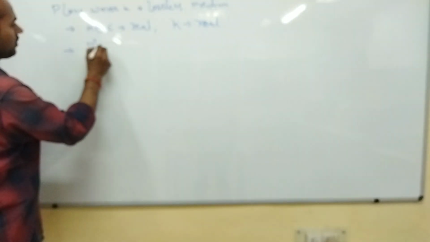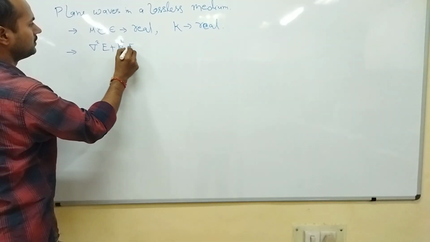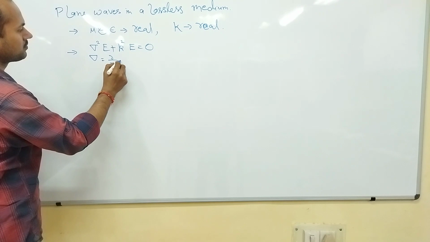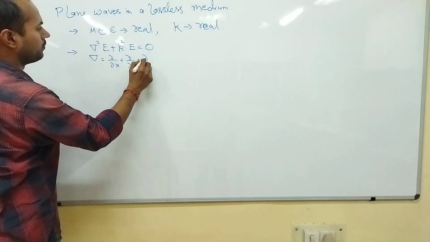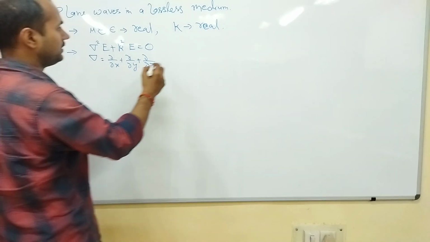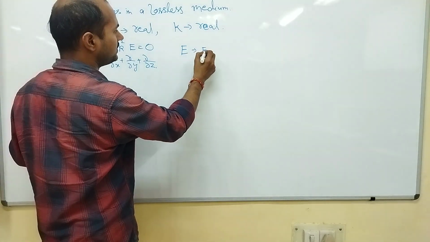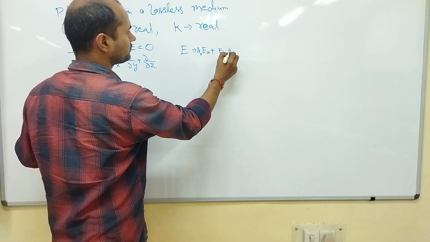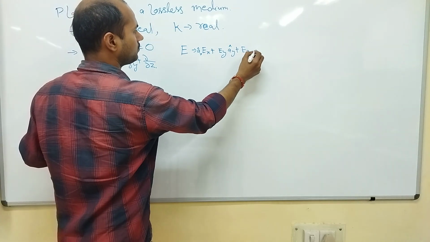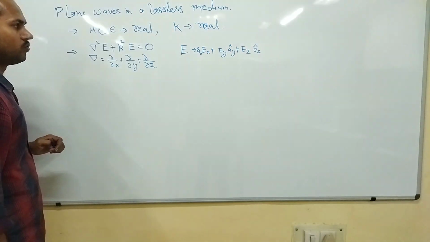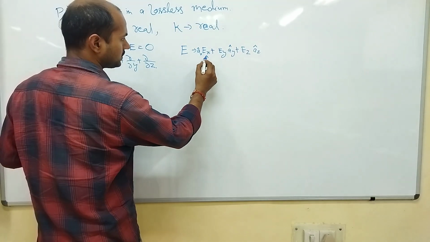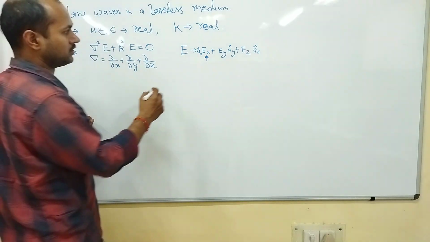So we have studied in earlier classes that del square E plus k square E is equal to 0. So here del is defined as dou by dou x plus dou by dou y plus dou by dou z. So E has the components Ex, Ey and Ez, right? So here only the x component will be under consideration.